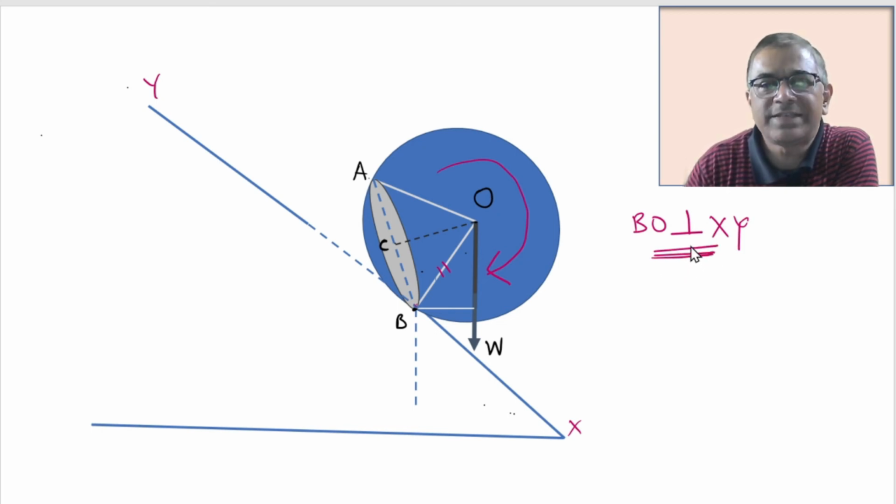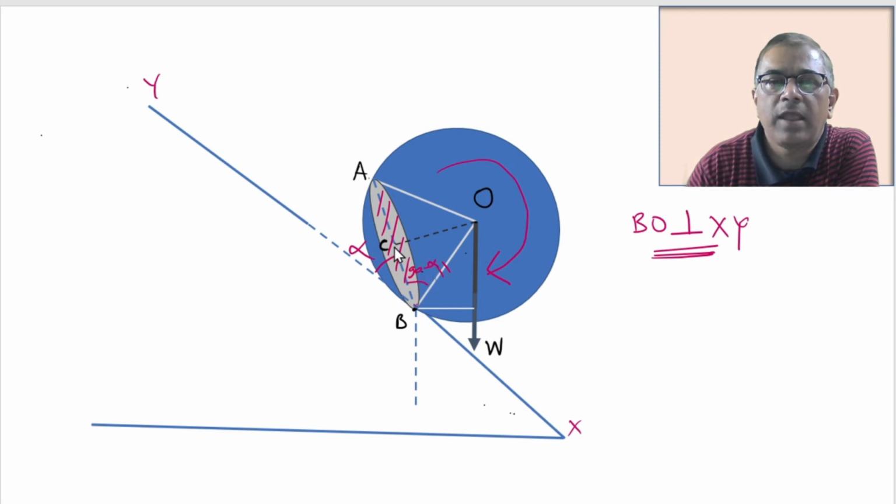Next, let's assume at this particular moment the plane of the circle makes angle alpha with the plank, and if this is angle alpha, then the angle made by the plane with BO will be 90 minus alpha, and angle COB will be equal to alpha.